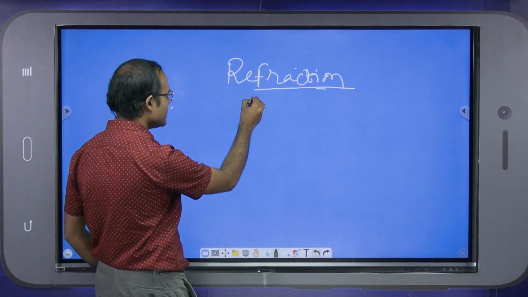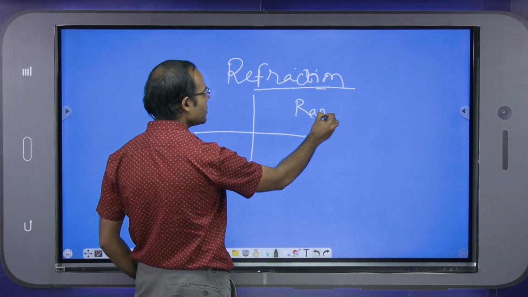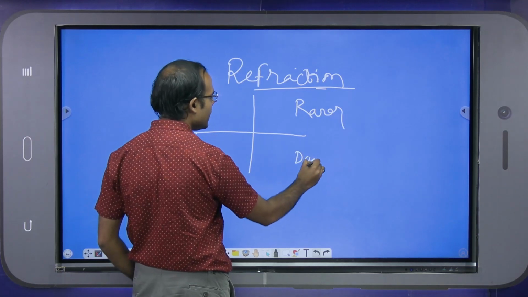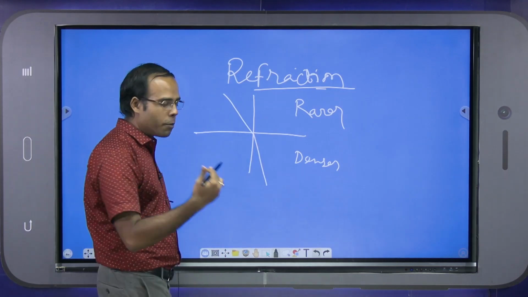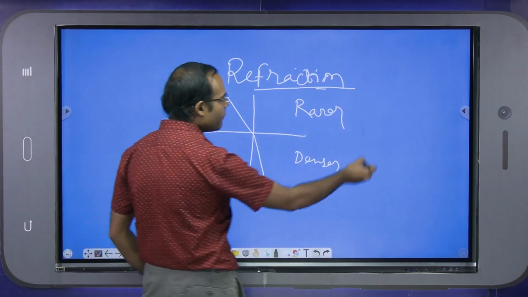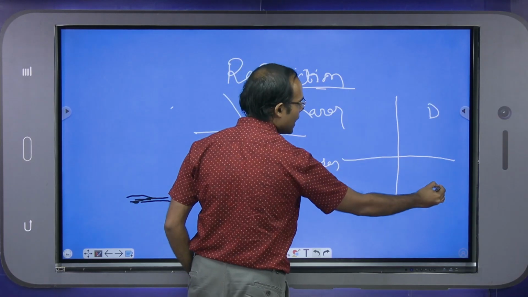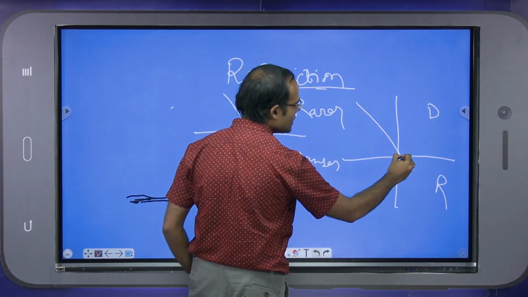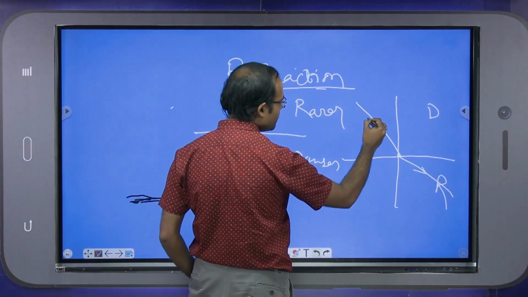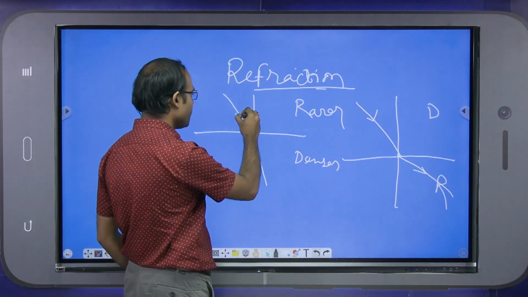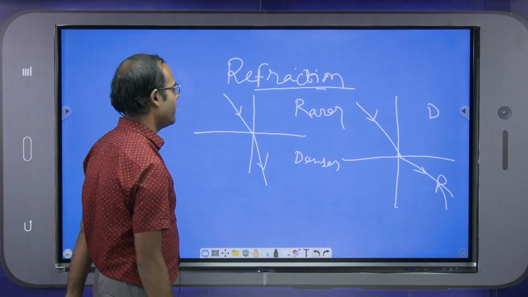So what is the difference? If light comes from the rarer medium to the denser medium, the light shifts towards the normal. And if light goes from the denser medium to the rarer medium, it shifts away from the normal, towards the dividing line. This is the basic difference between the two kinds of refraction. These are all the basics of refraction.